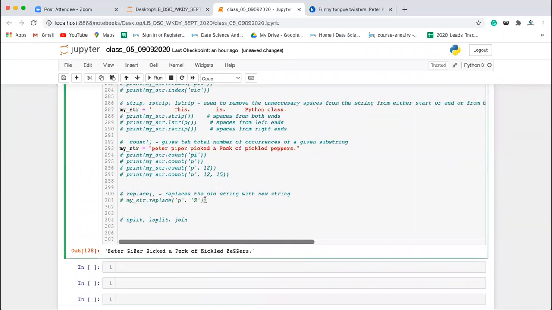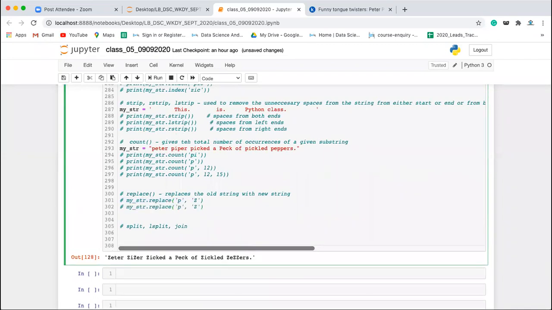Now you can also mention how many replacements you want. For example, how many p occurrences were there? 8. You want only 4 replacements. So only 4 times z will be replaced from the beginning, not the other ones. Clear? Now next one is split, rsplit, and join.